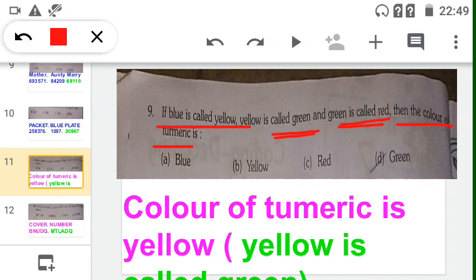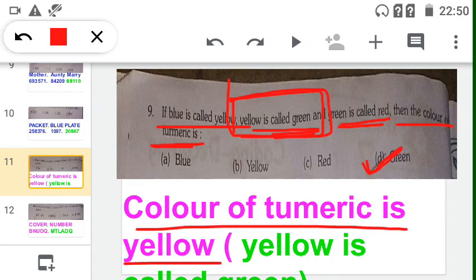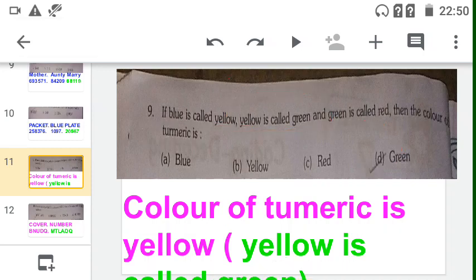Yellow. But in that question yellow is called green. So that's why our answer is green. Why? Because turmeric is a yellow color, but that yellow color is called green, so that's why green is the answer. Color of turmeric is yellow, but yellow is called green, so our answer is green only.